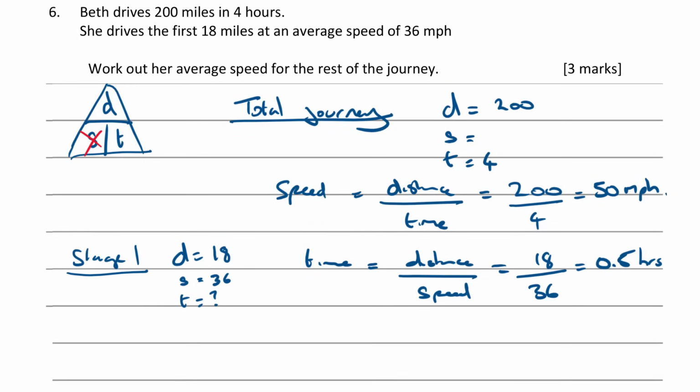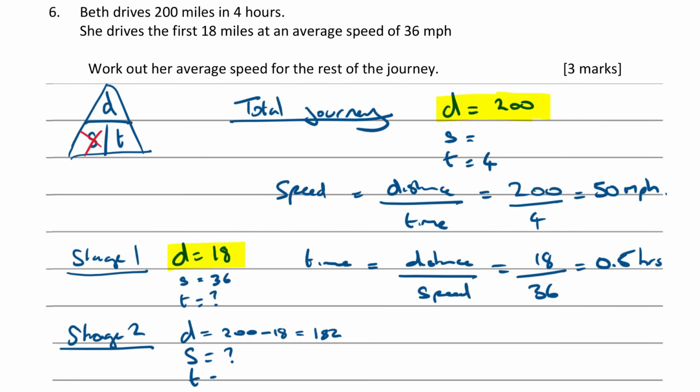Okay, so then stage 2 of the journey, what do we know about this stage? Do we know anything about it? We know the total distance travelled was 200. And we know that distance travelled in stage 1 was 18. So the distance travelled in stage 2 then is going to be 200 minus 18. And isn't that going to be 182 miles. Do we know the speed? No, that's what we're trying to find.